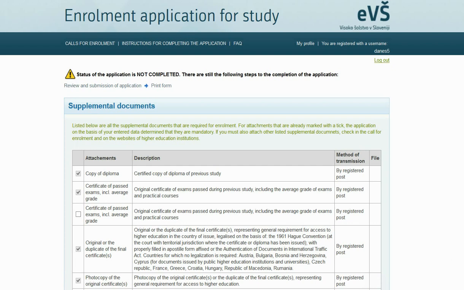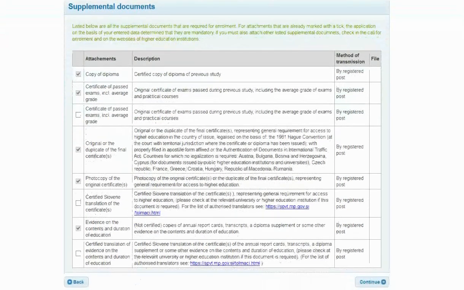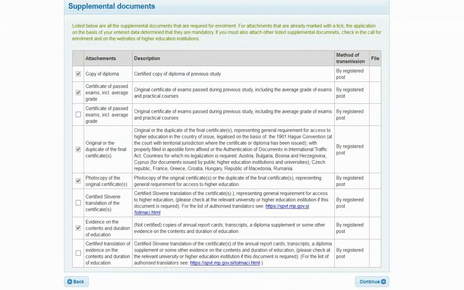The screen display will depend on the data you have entered previously. Listed are all possible documents required for enrollment. Read the list and tick the ones that refer to your case. Some documents are already ticked automatically by the application on the basis of the data you have entered in previous steps. The list of documents required for the recognition procedure may vary depending on the country of origin of the document on education, so check the information with authorized persons at universities or higher education institutions.